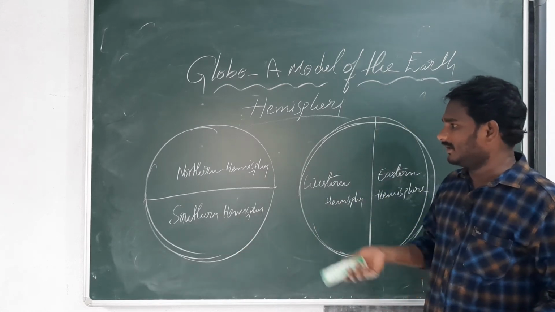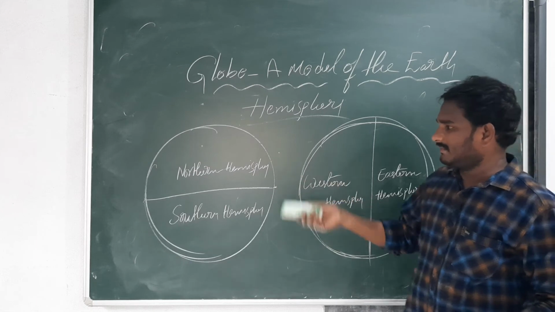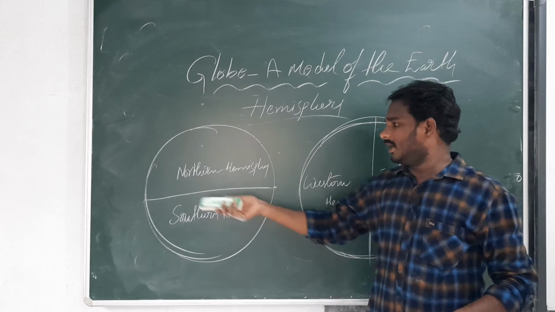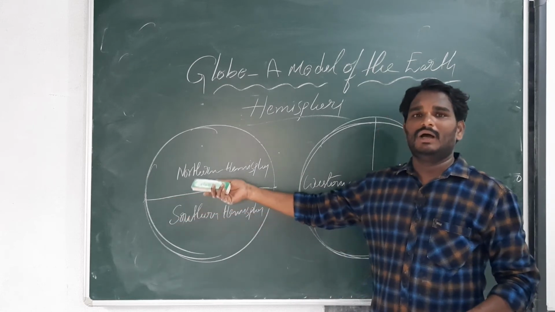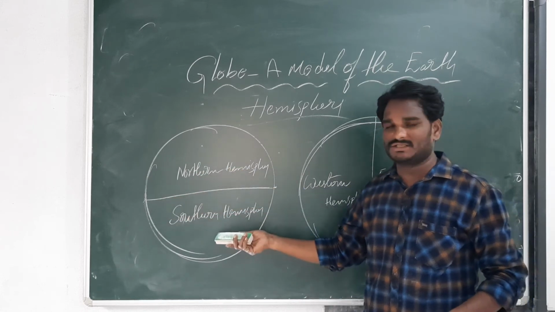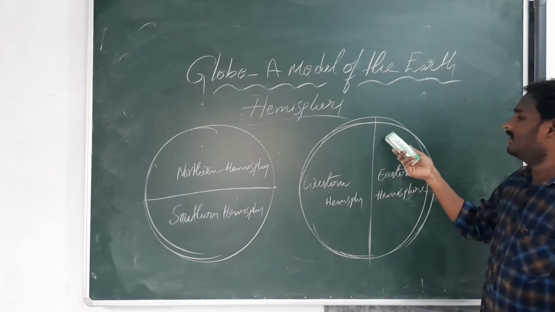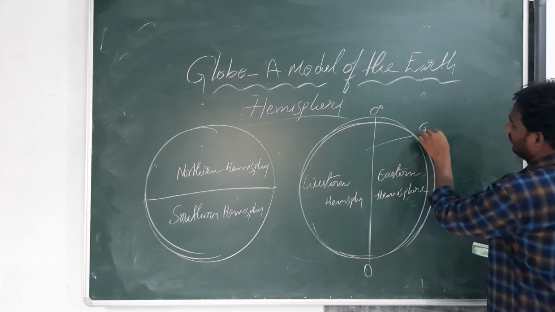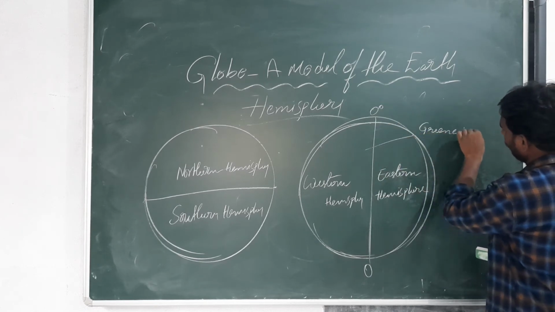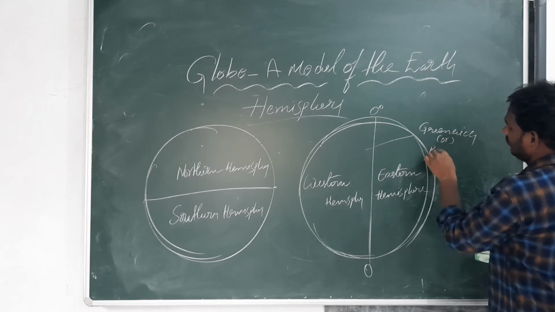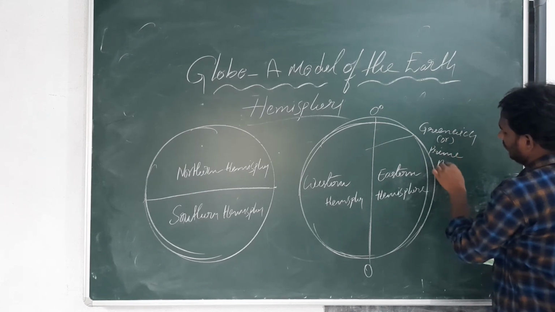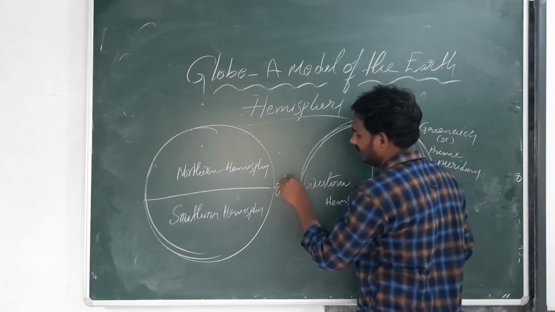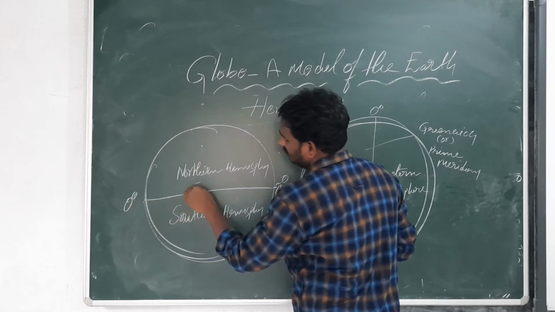The equator divides the earth into two equal parts. The upper half is called the northern hemisphere, the lower part is called the southern hemisphere. And the 0 degree longitude is the Greenwich or prime meridian.